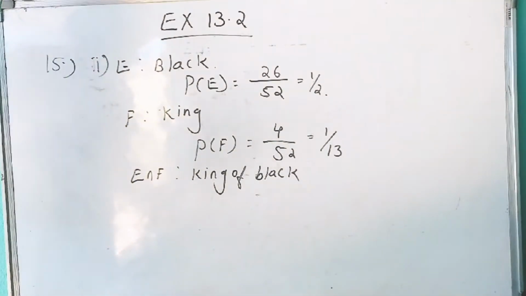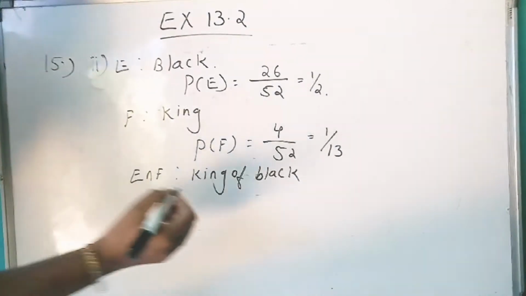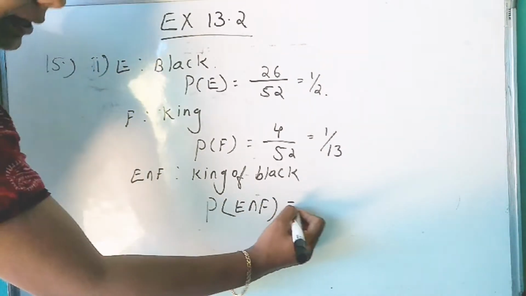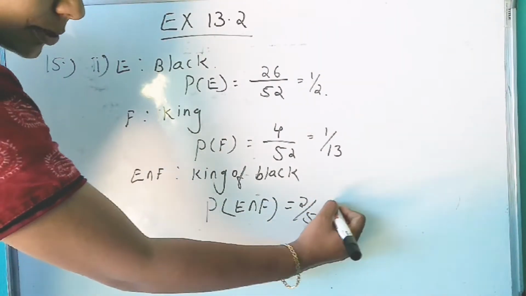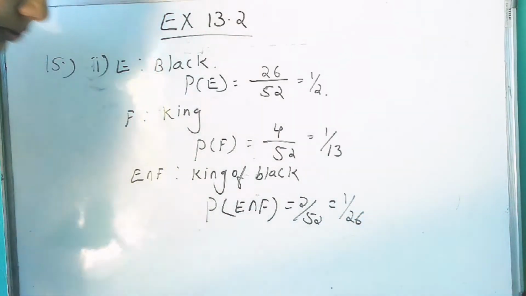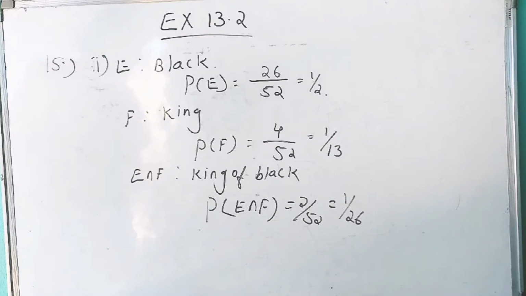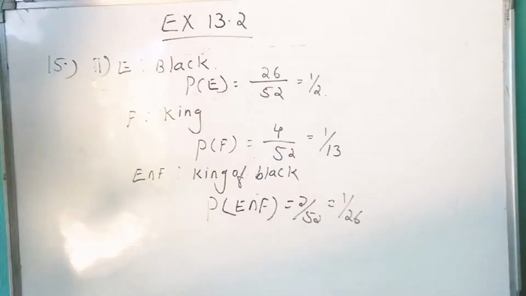And we know that we have two kings of black color. So P of E intersection F is equal to 2 by 52, that is equal to 1 by 26.